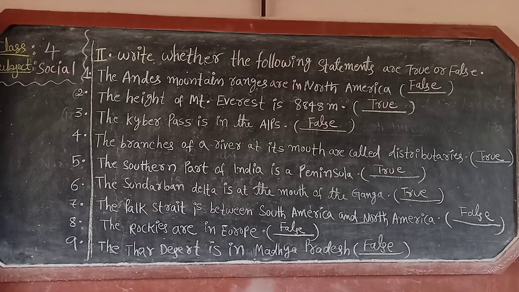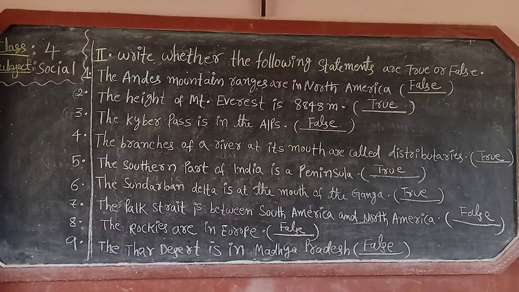Next, fifth one. The southern part of India is a peninsula. Yes. So answer is true. The sixth one. The Sundarban Delta is at the mouth of the Ganga. Answer is true.